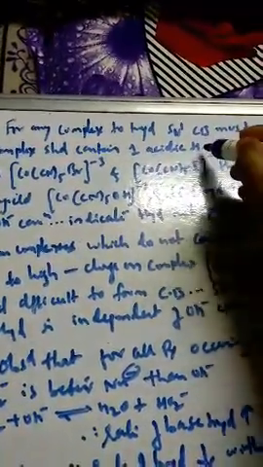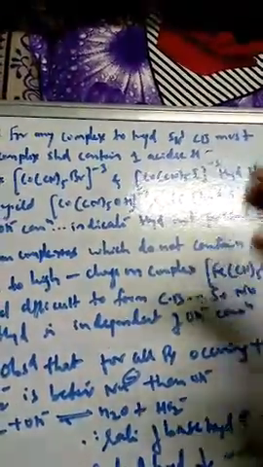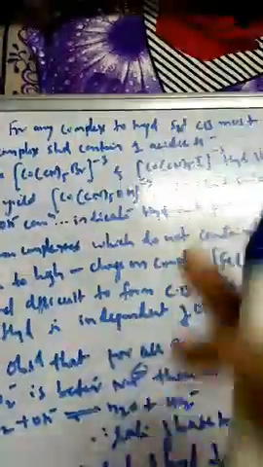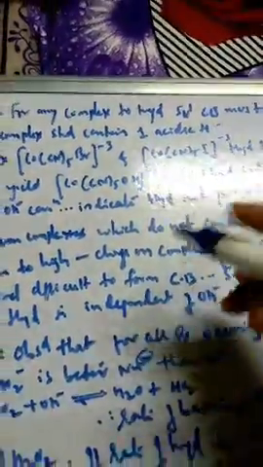So that means it should have one acidic hydrogen. The complex must have one acidic hydrogen, then only SN1 is possible. The conjugate base is a must here. And for the conjugate base, what is the necessity? That the complex should have one acidic hydrogen.